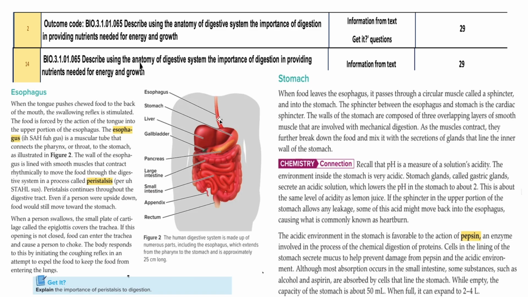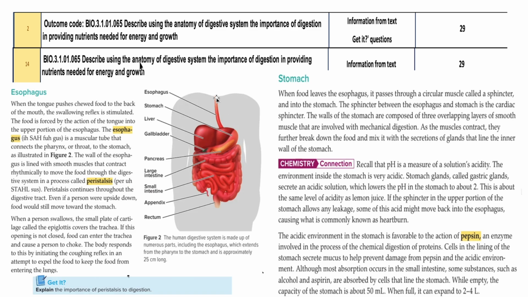You can see this tube, that is the esophagus. Esophagus is lined with smooth muscles which is constantly moving, and it pushes the food towards inside, towards the stomach. And this movement of food is called the peristalsis, or in other terms it is also called the peristaltic movements.